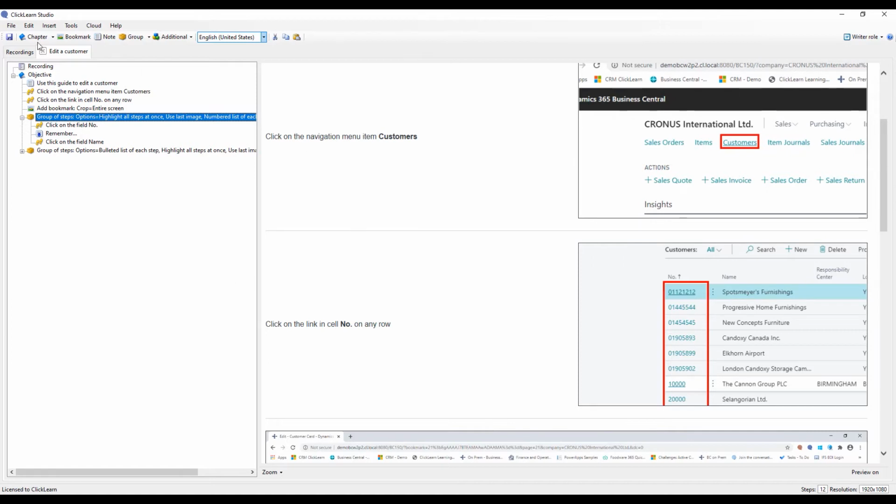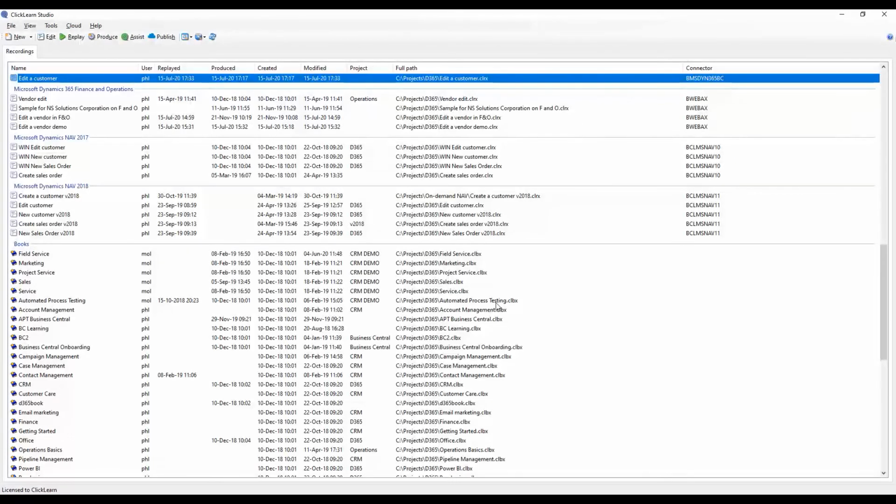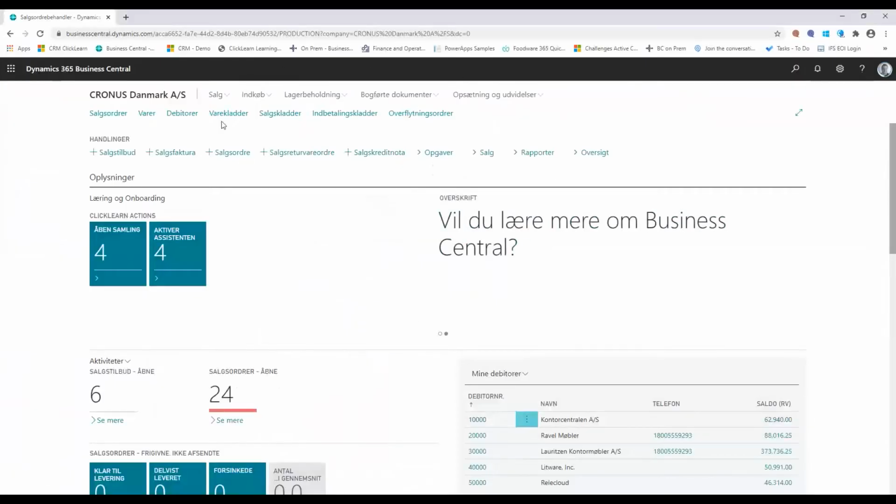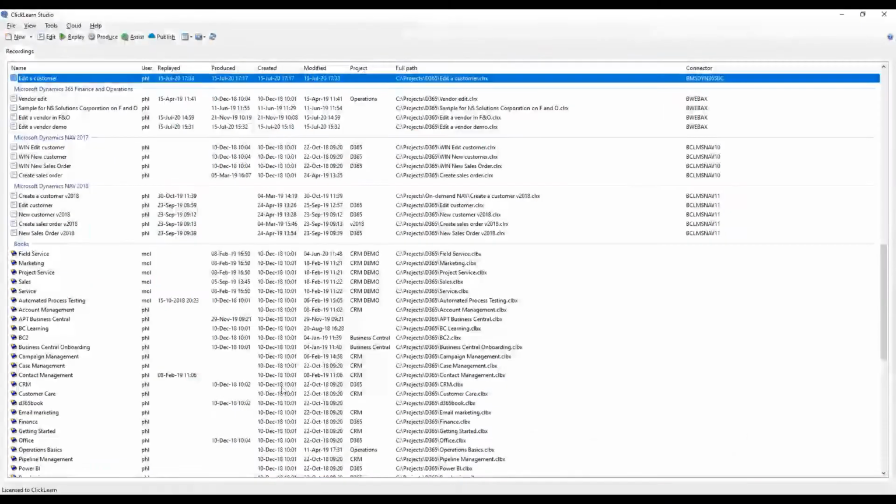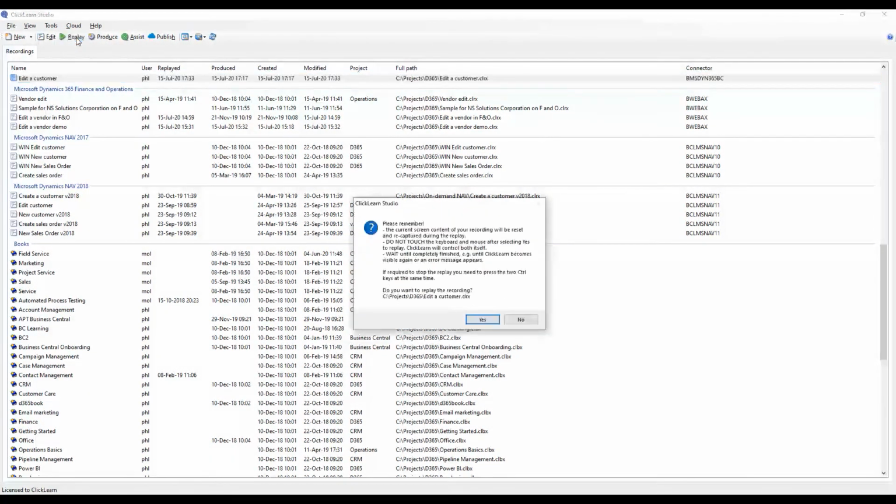When I'm all satisfied, I'll simply just save it, and yes, now I have a process available. So, if I want to deliver this in multiple languages, I mentioned earlier that we have a replay function where ClickLearn can recapture all of this for me. So, by changing my UI language here over to Danish, and then going back to my process, selecting replay, ClickLearn will now first of all give me a box telling me, be aware that you cannot touch the mouse or the keyboard after selecting yes here.